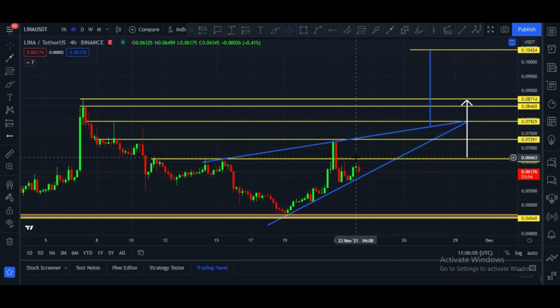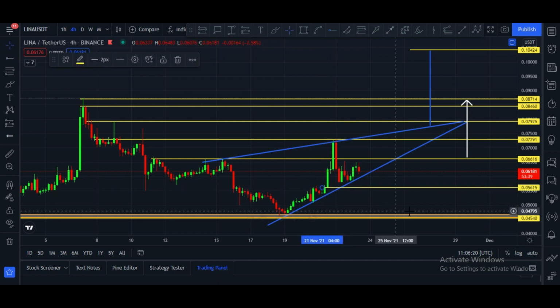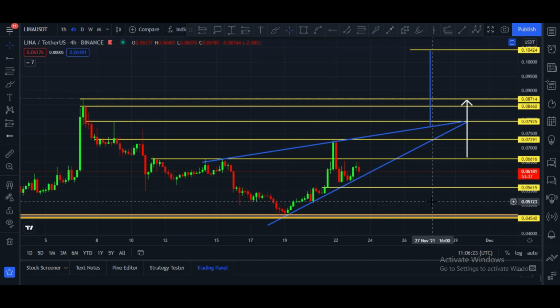But for this it has to break this horizontal resistance which is at the 6 cents price level, and I think this trend line is very important and it has to respect. If unfortunately in any case it breaks this trend line, in that case there is a tiny support at the 5.6 cents price level. This is a tiny support, and after that the major support is at the 4.5 cents price level.